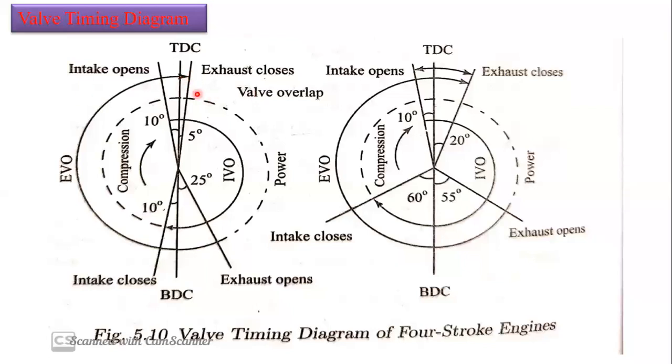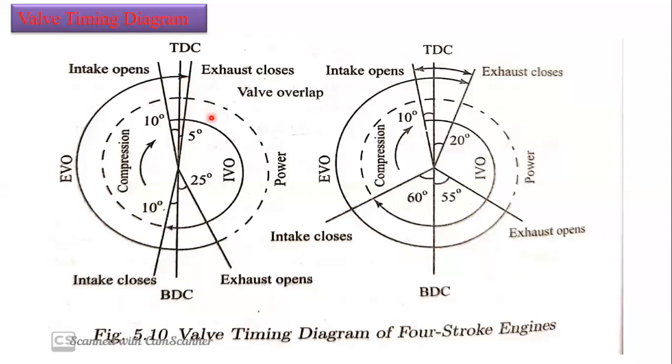There may be chances of mixing of air fuel mixture and exhaust gases. If there is a mixing of air fuel mixture and exhaust gases, what is going to happen? It is going to affect the combustion. There may be incomplete combustion here, so we need to close as early as possible. We are giving much time for the exhaust gases to leave completely into the atmosphere.